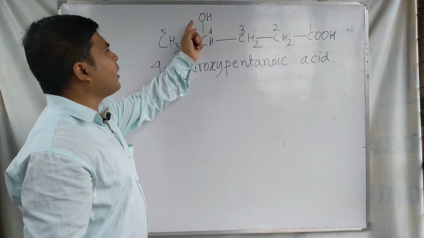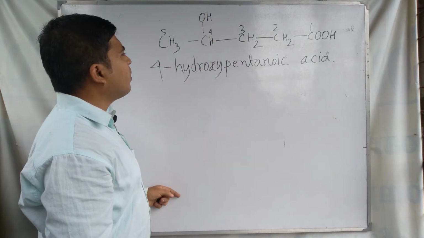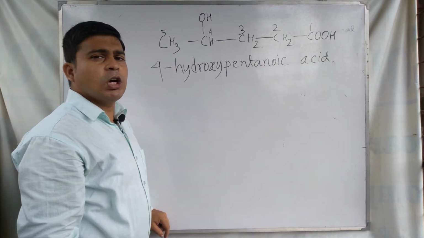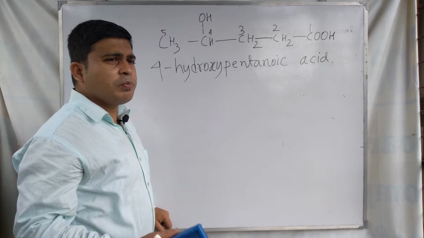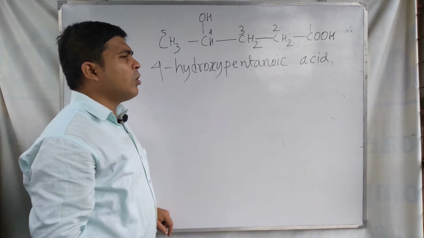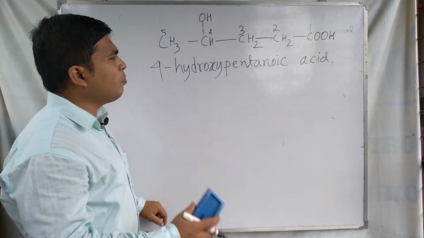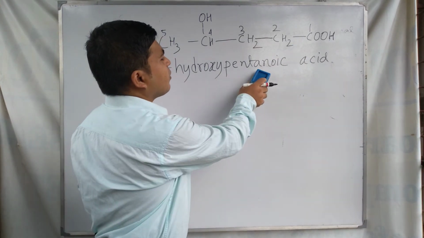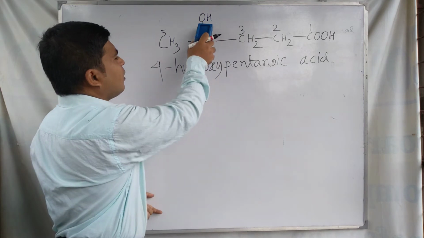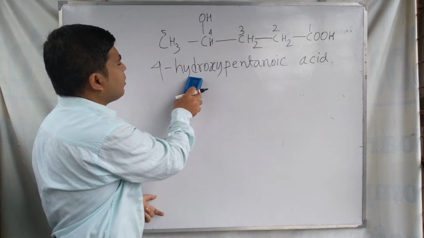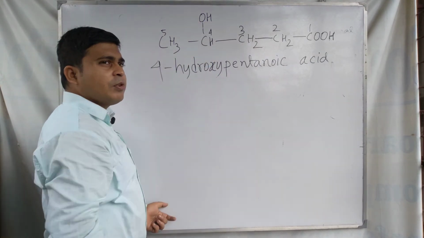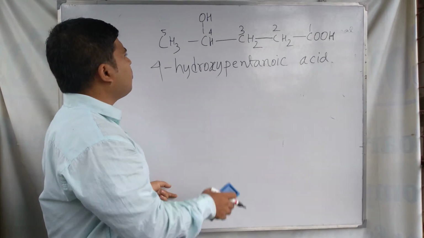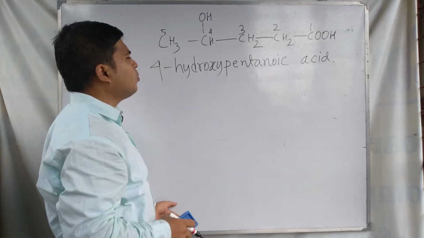Here OH is the secondary functional group or substituent, and COOH is the primary, principal or main functional group. For the principal functional group we write the suffix, and for the secondary functional group we write the prefix hydroxy.